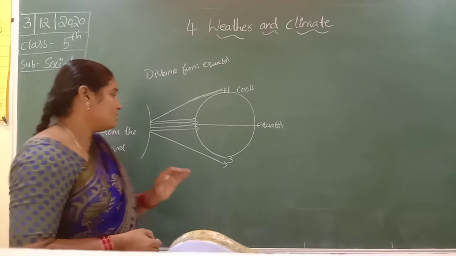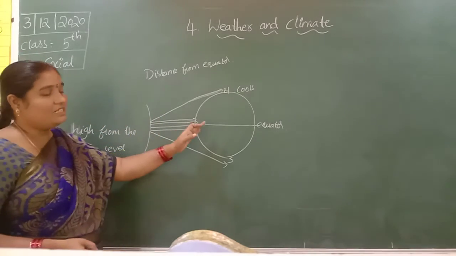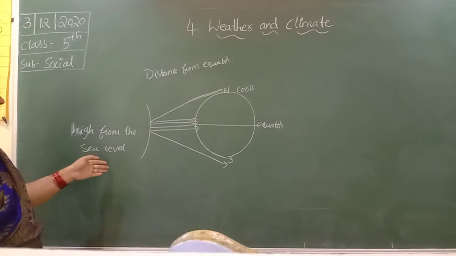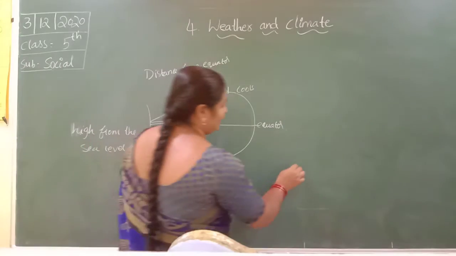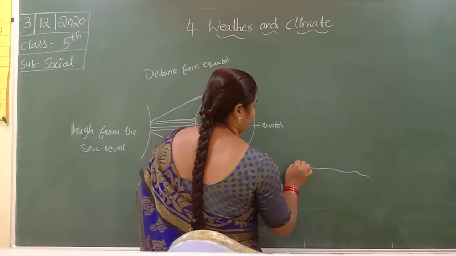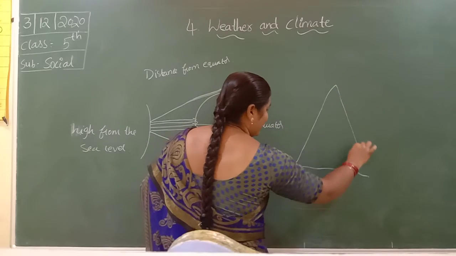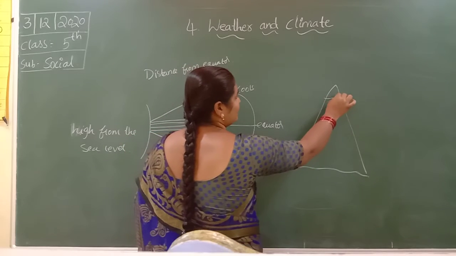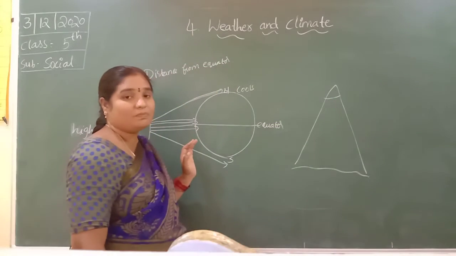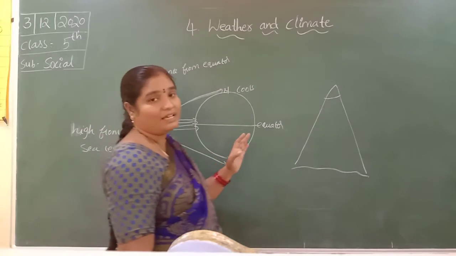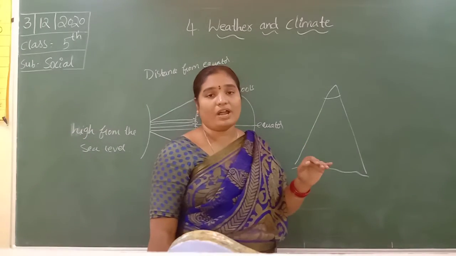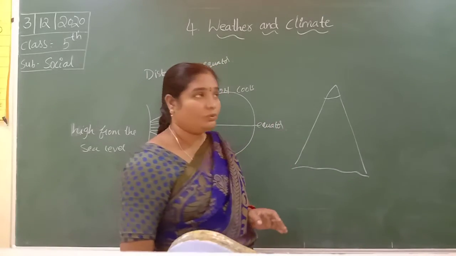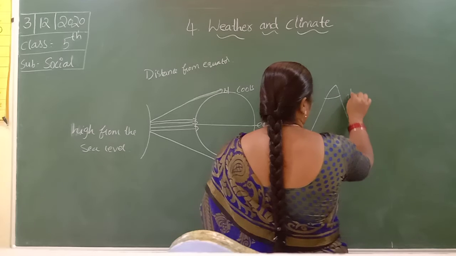Understand, children? The equator region is a very hot region. The sea level is at the ground level, and the peaks are at a high level. The distance between the sea level and the peak is more, so they are covered by snow. These are known as high altitudes.